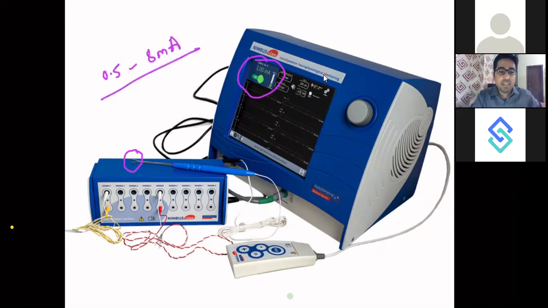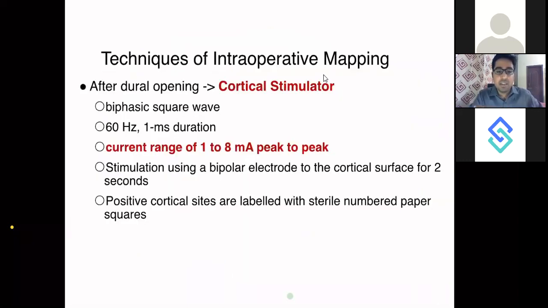When you apply this current to the brain, there will be some sort of stimulation. These current waves are biphasic square waves. They are 60 hertz in frequency, 1 millisecond in duration. The current ranges from 1 to 8 or 0.5 to 8. Different books tell different values, but we are sure that 8 milliampere is the higher value. And stimulation uses a bipolar electrode on the cortical surface for 2 seconds.